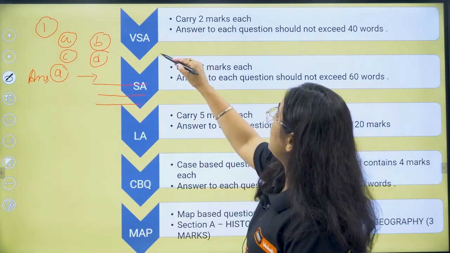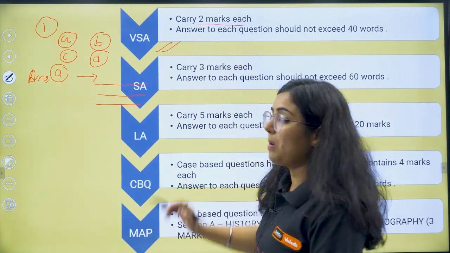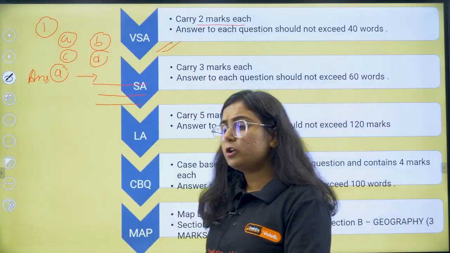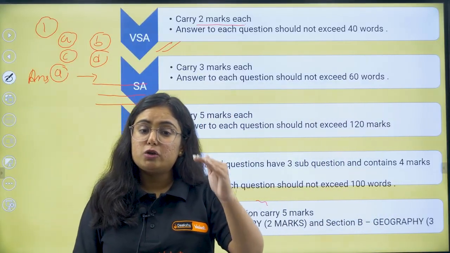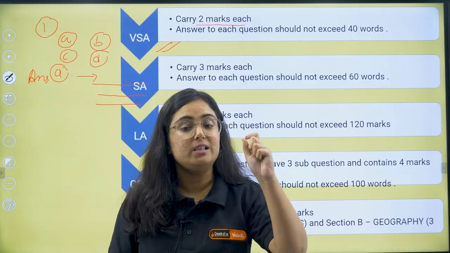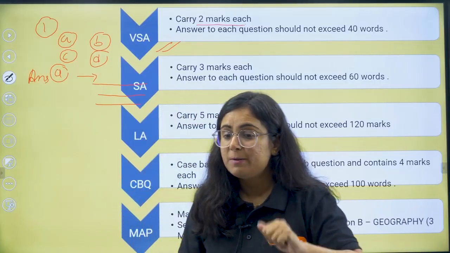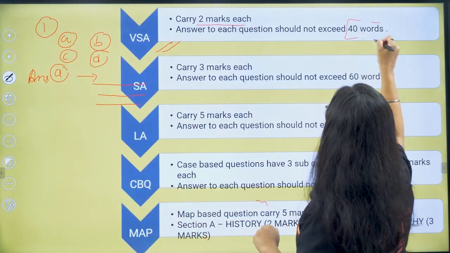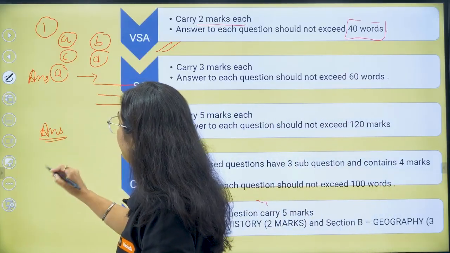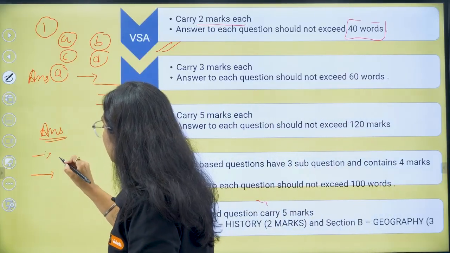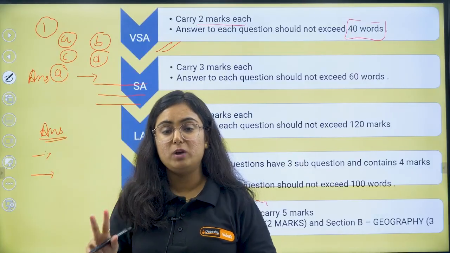Very short answers carry 2 marks, right? So the strategy should be such that it should not exceed the word limit, nor should it be less than what is demanded. Now what is demanded? Just 40 words. You are writing a 2-marker question here. Start with an introduction and add 2 important points.